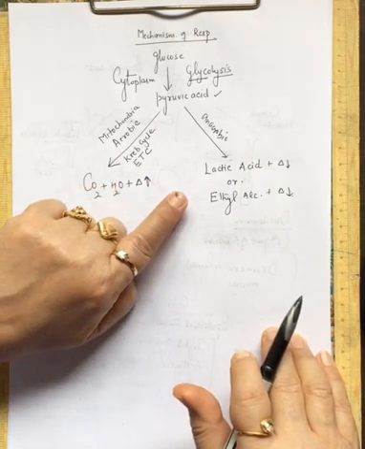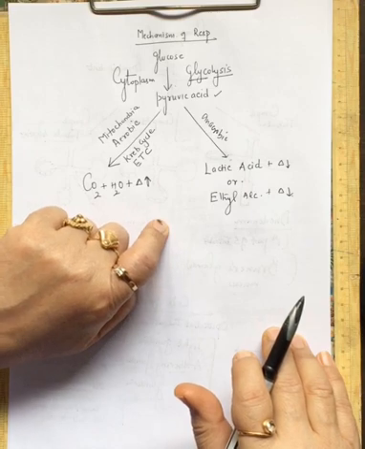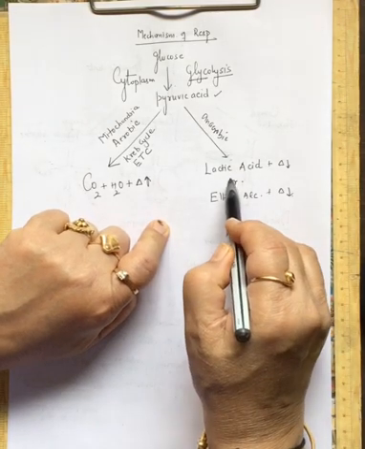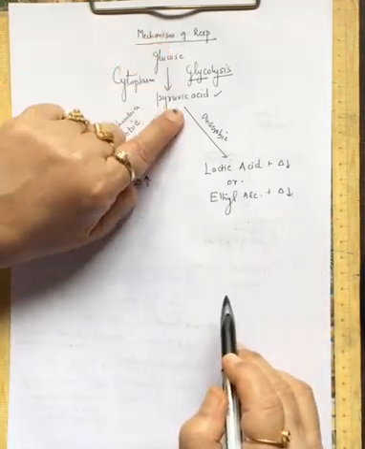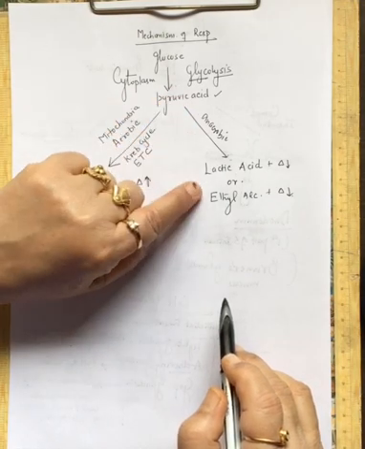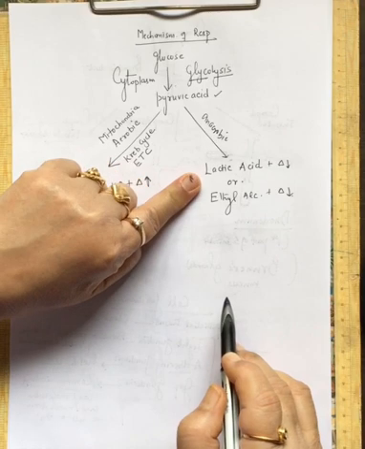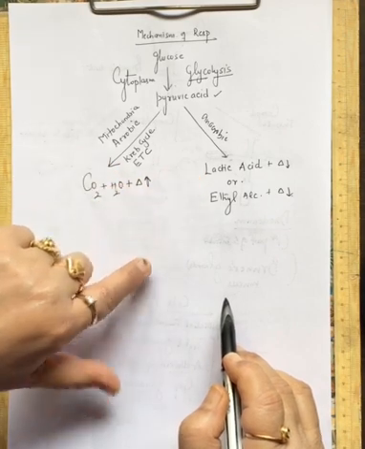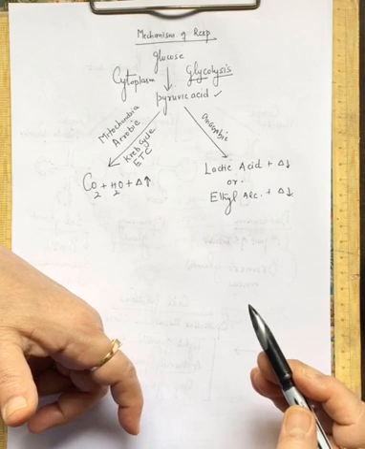If I ask the pathway of anaerobic respiration in bacteria, lactic acid is formed in bacteria. So the glucose will first break into pyruvic acid, and then the pyruvic acid will change into lactic acid. If I ask you what is the pathway in yeast, yeast shows anaerobic respiration.